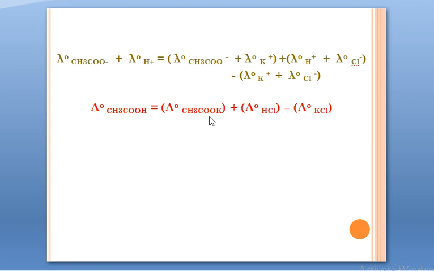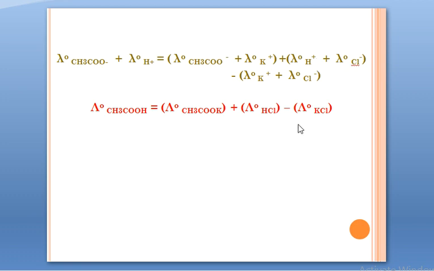We have CH3CO negative here, which we need here. We have H positive in this, we need here. And the third electrolyte is subtracted. We don't need any ion from this, it is subtracted, just so that we can cancel K positive with this and Cl negative with this, and what we are left with is the limiting ionic conductivity of CH3CO negative and lambda naught H positive only, which we need as values.